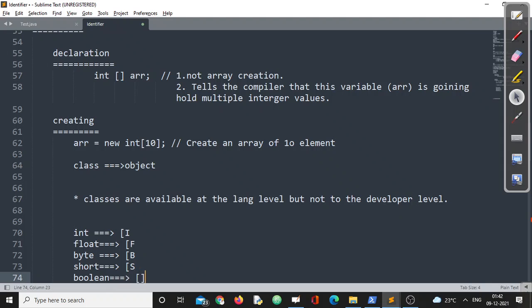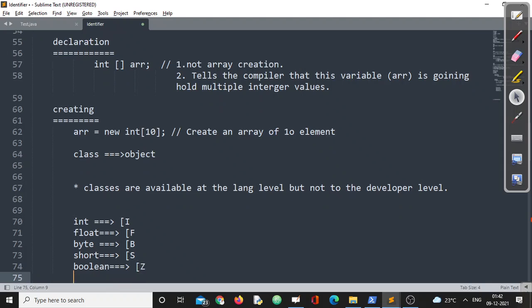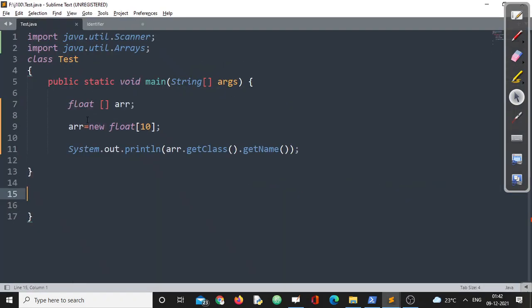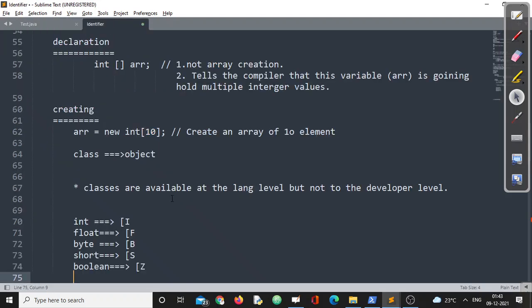No, it's z. It's z, right? So you can happily work out the rest on your own, the name of the corresponding array object. From now onwards, treat this array as an object, not as a normal variable or primitive variable. Make sure you understand this point, correct?